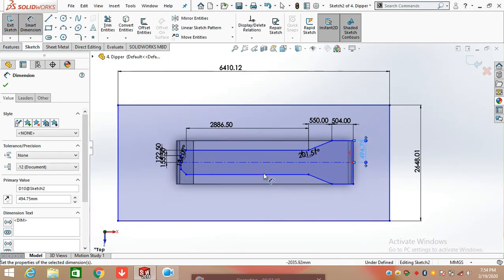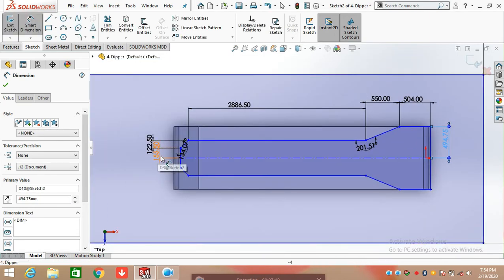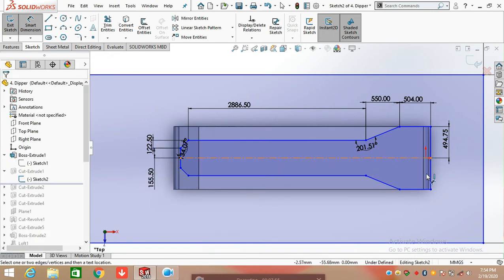Now you can see the dimensions of this sketch. The upper side of the sketch and the lower side of the sketch are both the same, so you can easily mirror the remaining one. So click on the mirror command, mirror entities, and select the upper lines and mirror it about the center line for the completion of the sketch.